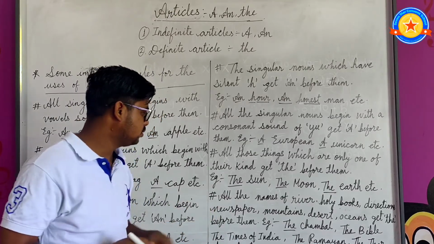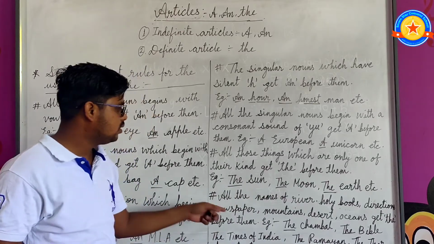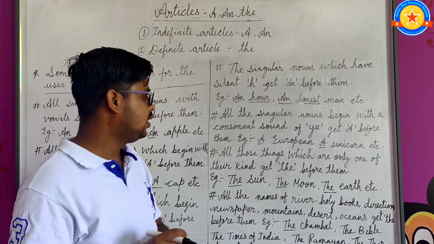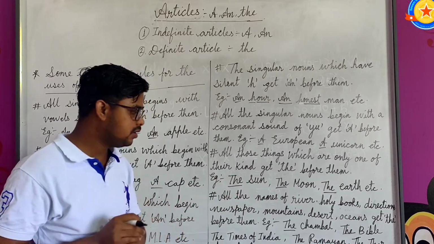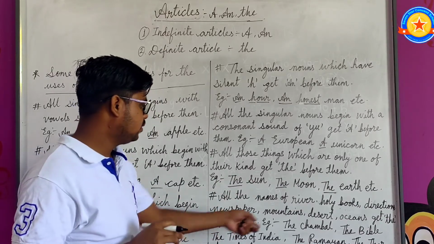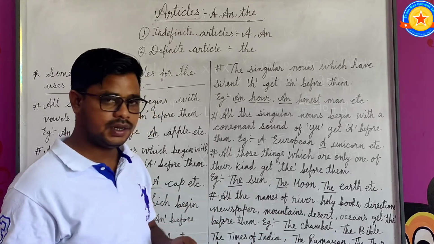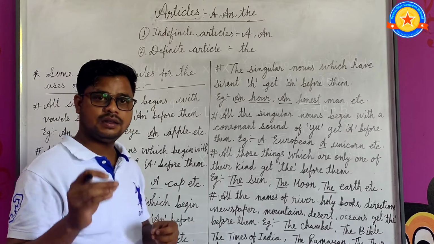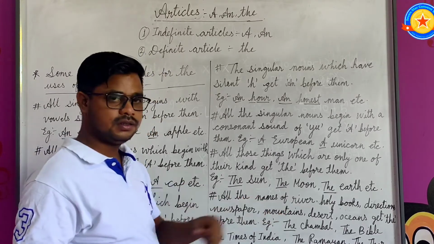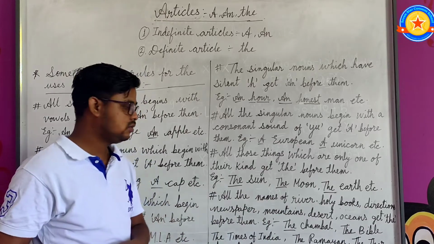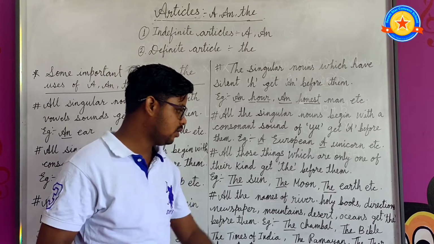Now rule number 7: all names of rivers, holy books, directions, newspapers, mountains, deserts, and oceans get the before them. For example, Chambal is the name of a river, so we write the before the name of the river.